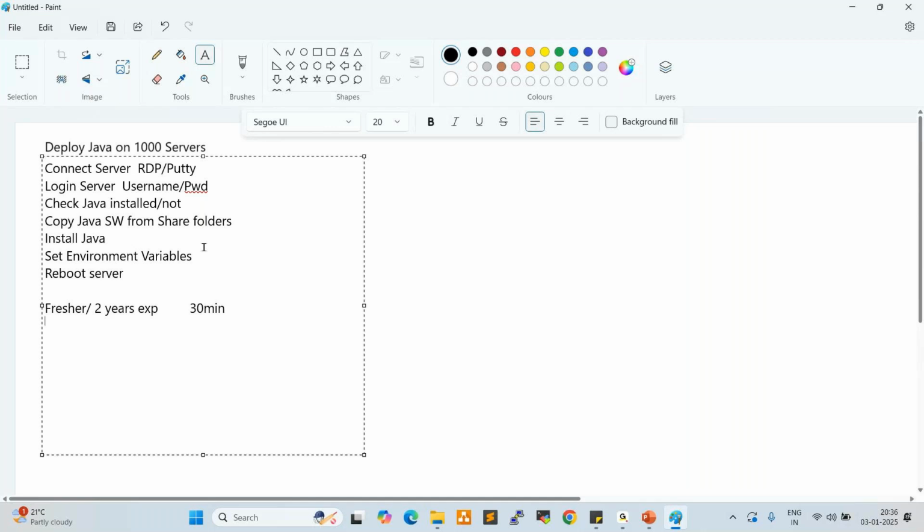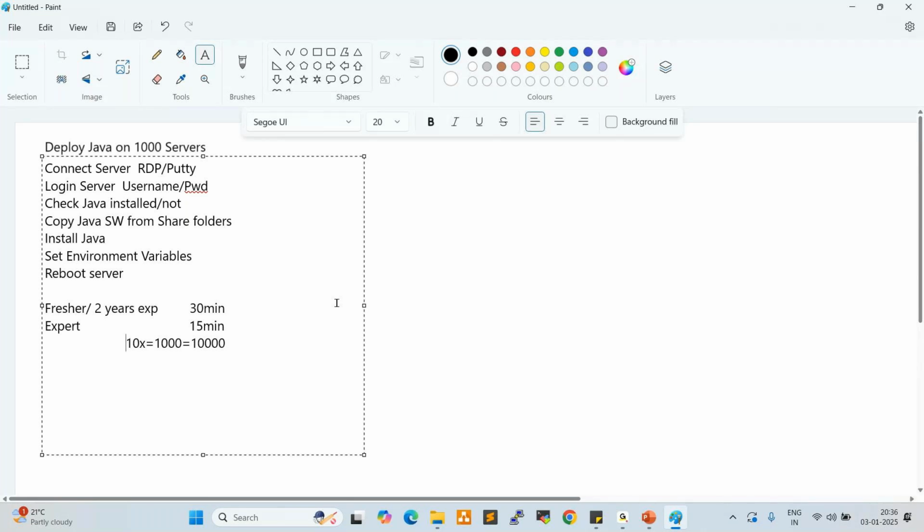If the person is an expert, it may take 15 minutes to perform the Java deployment on a single server. So let us say 10 minutes. 10 into 1,000 servers available here, equal to 10,000 minutes we need to spend to deploy Java on 1,000 servers, right?